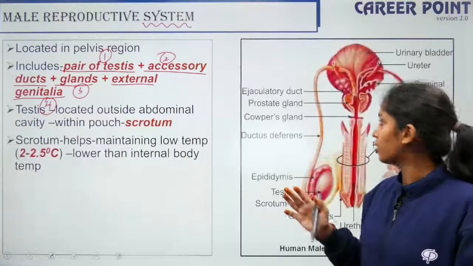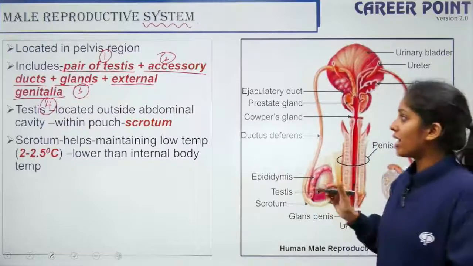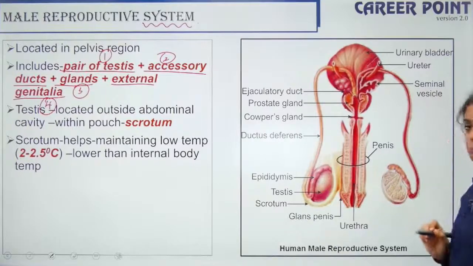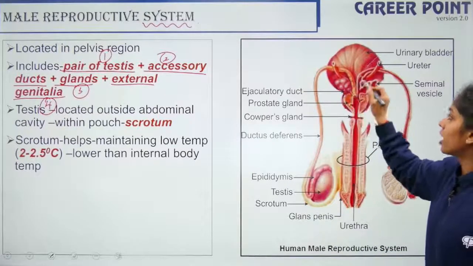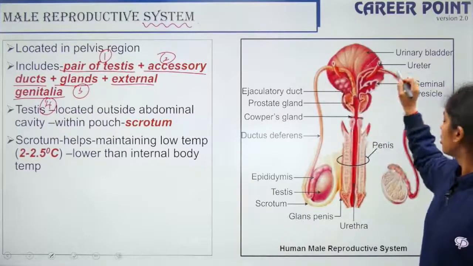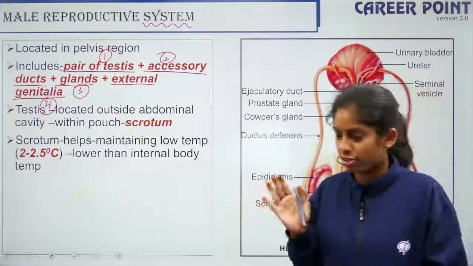Before we go to the testes, this is the structure of the male reproductive system. We have the pair of testes here. Then we have glands located here, you have the external genitalia, and you have the ducts. This tube-like passage which enables the transfer of your sperm is your duct, alright?